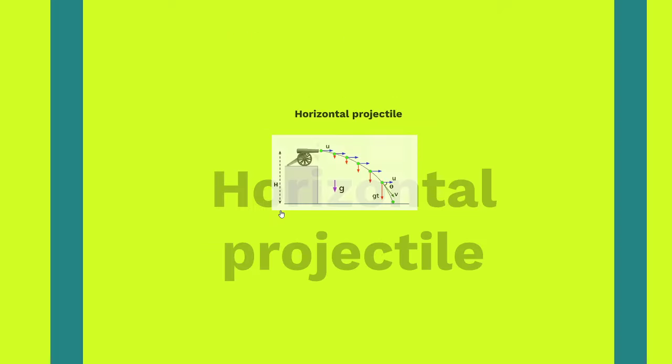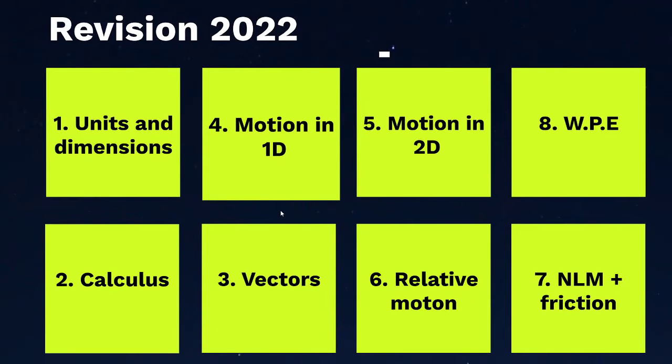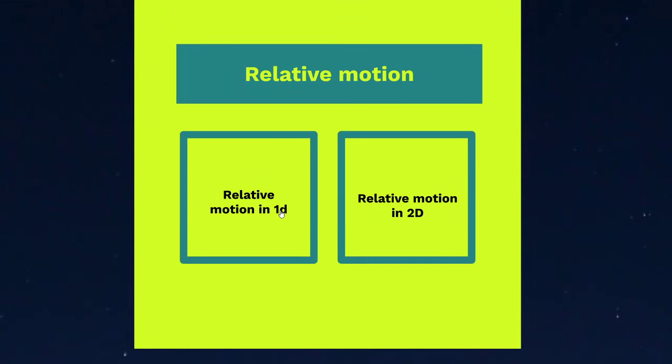Okay, guys. So from motion in 2D, we moved towards a very interesting topic which we call relative motion. That is where we get to the essence of motion. We say that motion at a fundamental level is relative, because whenever we say that an object is moving, we always try to define the motion with respect to a reference point.